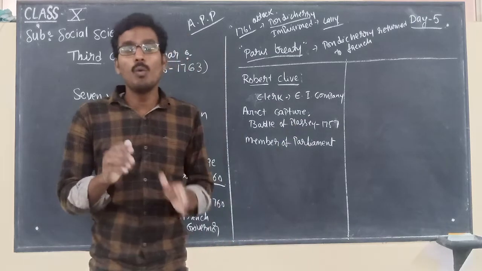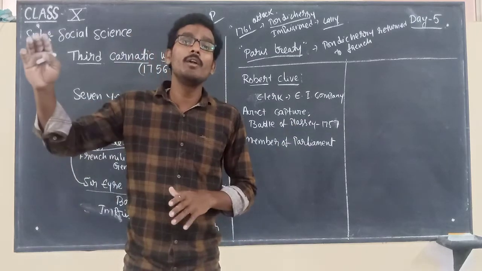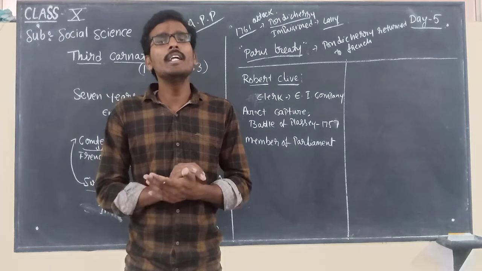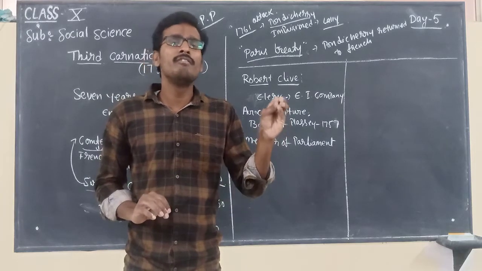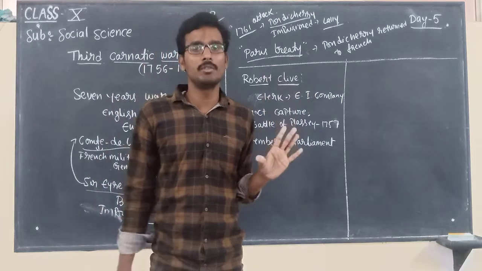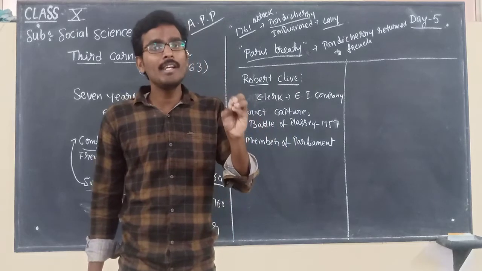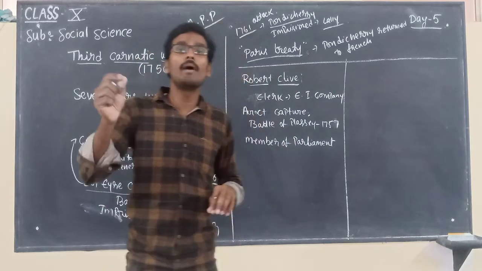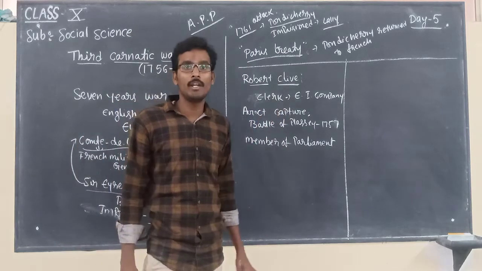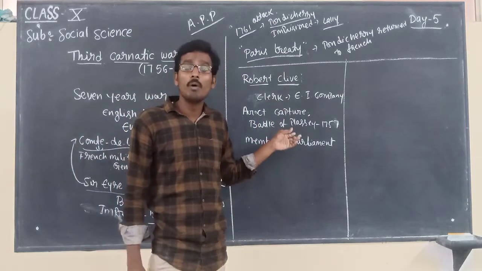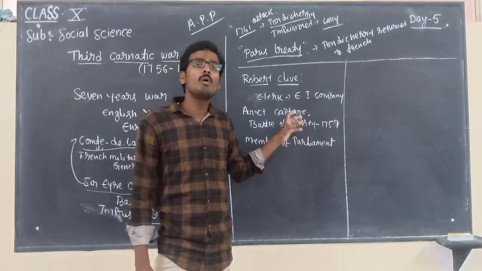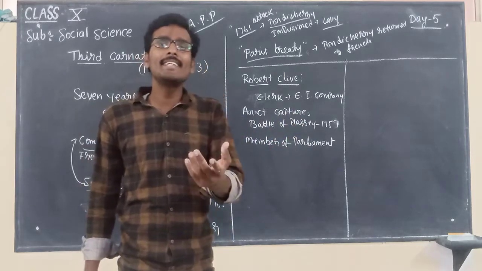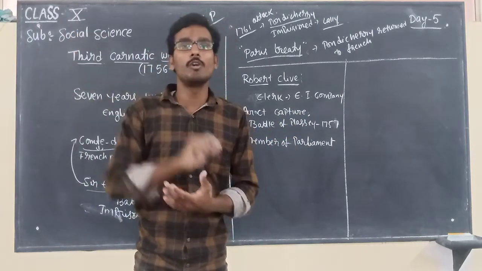But once Robert Clive returned to England from India, the East India Company faced a lot of problems, especially the officials of the East India Company. They misused the money of the East India Company, and moreover Robert Clive got a lot of allegations from the British government.